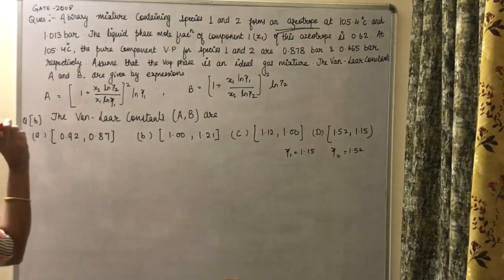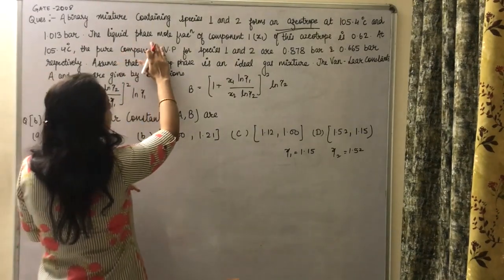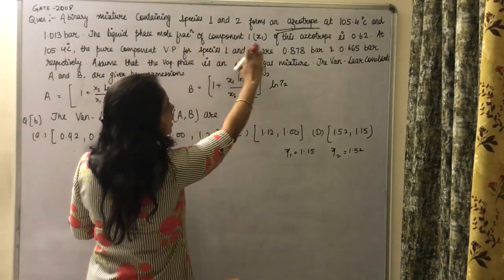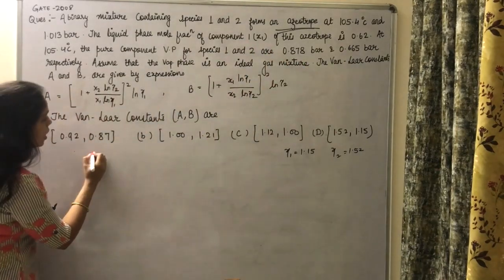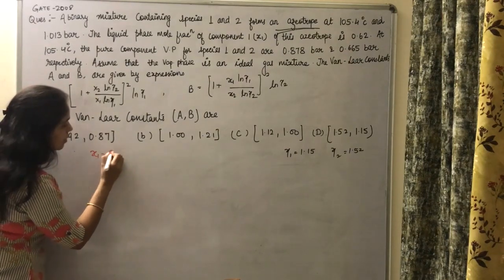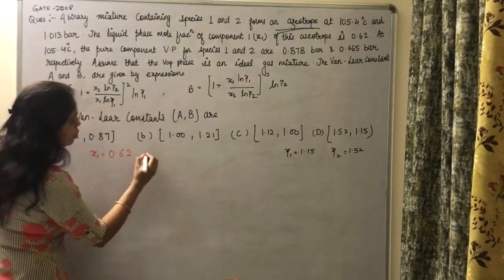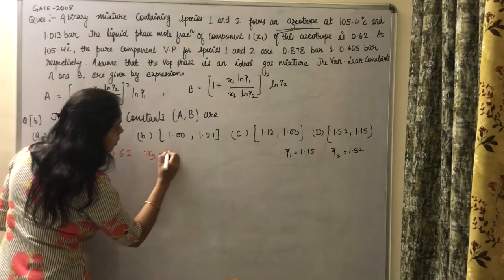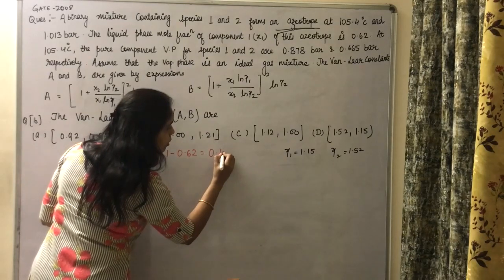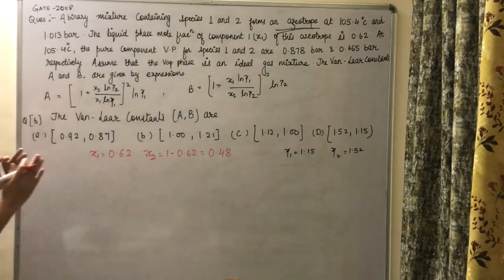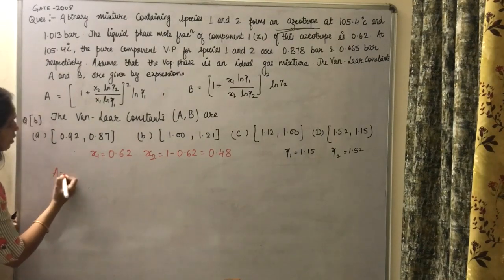The only thing is that for the azeotrope, you can see the liquid phase mole fraction of component 1 is given. The value of x1 is 0.62, and it's a binary solution, so we know that x2 will be 1 minus 0.62, which is 0.38. Now we know all the values, so we can substitute in the given relation.